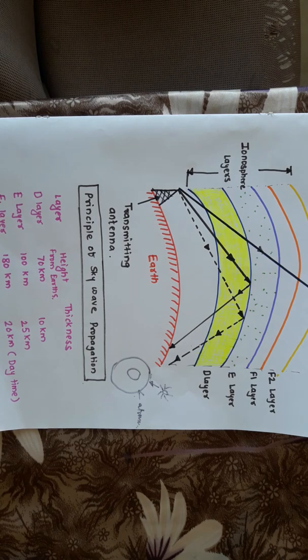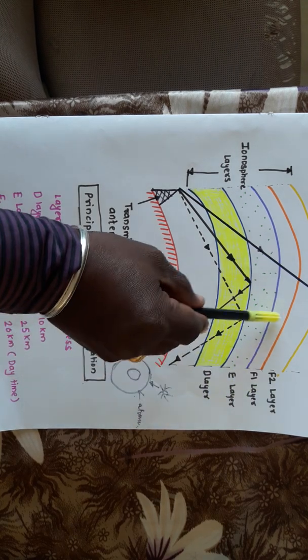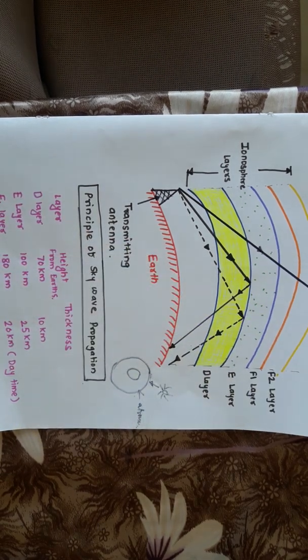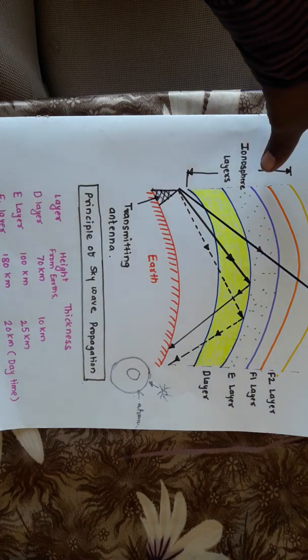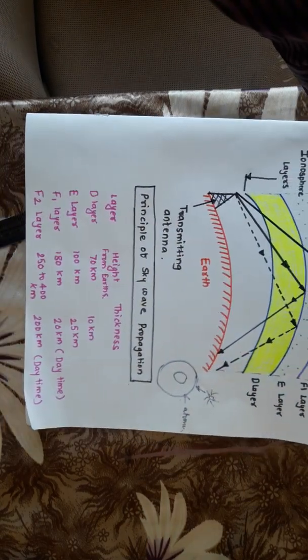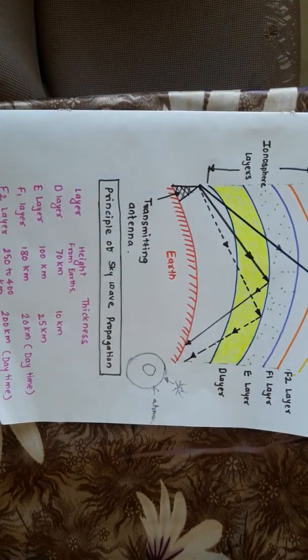Now above the E layer there is always the F1 layer. This particular F1 layer is present at about 180 km height above the earth's surface, and the thickness of this F1 layer is 20 km in daytime. Now it combines with the F2 layer at night. In the next diagram we will discuss that particular point.